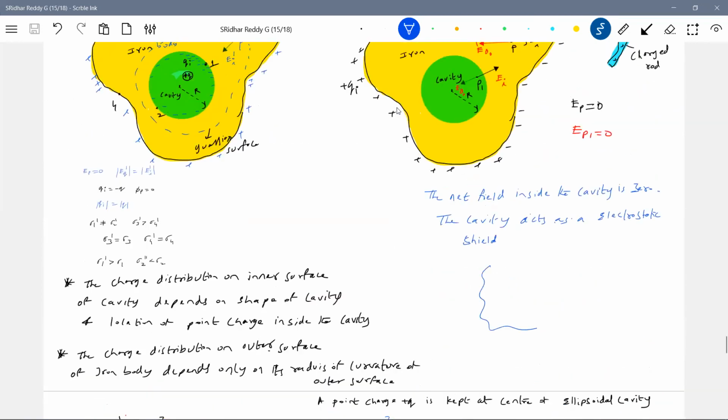Suppose there's a conductor. This is a conductor. So look at the cavity now. It can be of any shape.